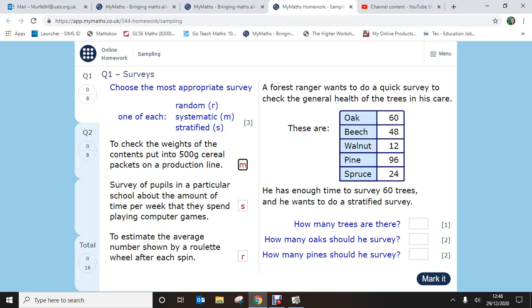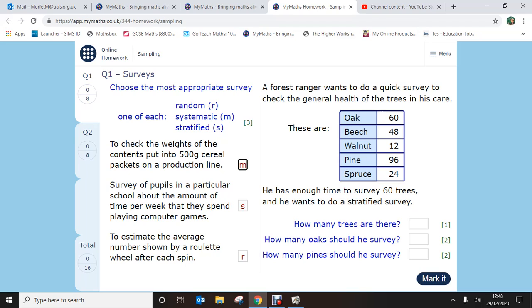Well, if I'm looking at a random sample, I could use random sampling, pick the 7th box, the 12th box, the 18th box with no particular pattern. But on this one I've got things that's coming down the line every single time. So if I pick every 5th box, then there's a bit of a system in it. I'm picking the 5th one, then the 10th, then the 15th, then the 20th. There is a system in place, but it doesn't have to be randomly generated.